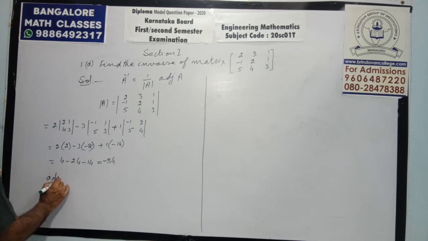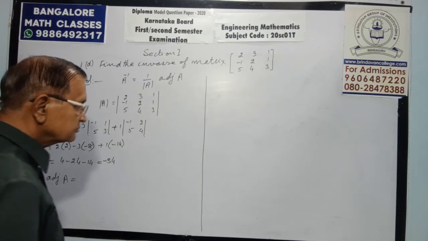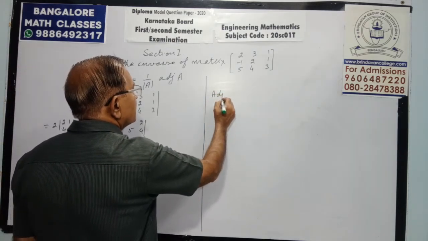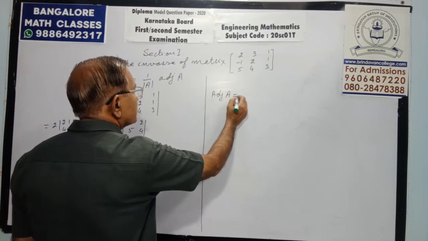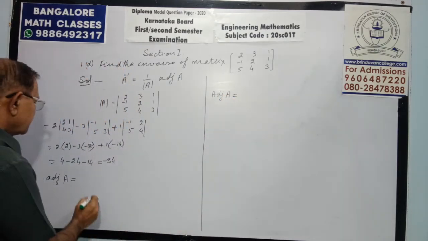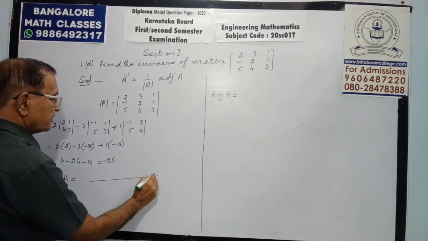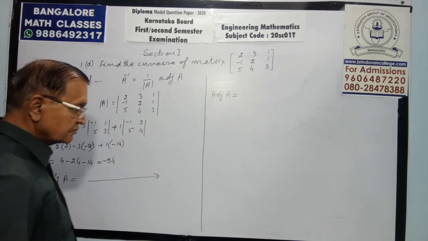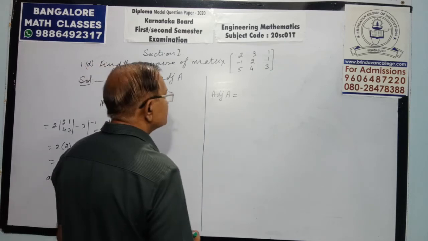Now we will find adjoint A. That adjoint A I am going to teach in a very simple way. I am moving to the next to write it properly so that you may get it. See how you will write adjoint A.